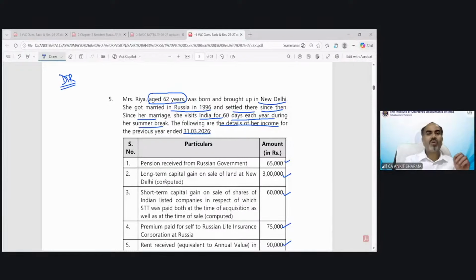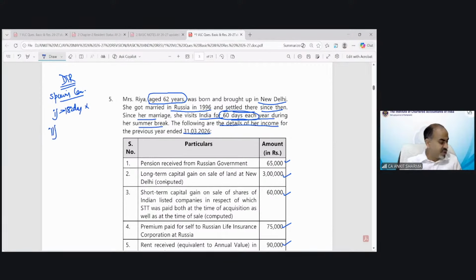So to find out the residential status, you can see she is visiting India 60 days every year. That means the special case would be applied. For the purpose of the special case, the visit should exceed 182 days. So this condition is not fulfilled.